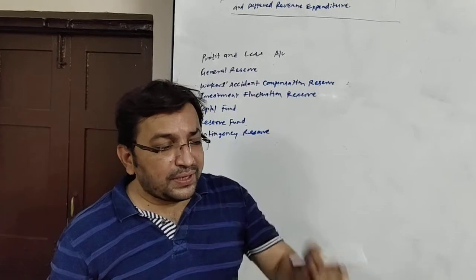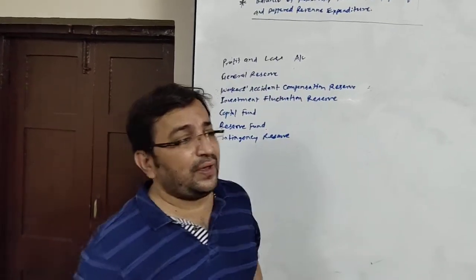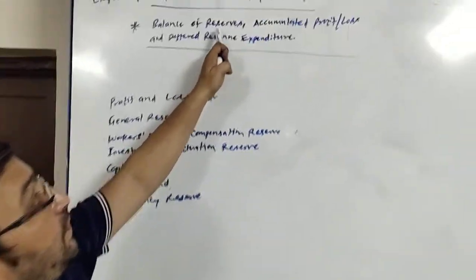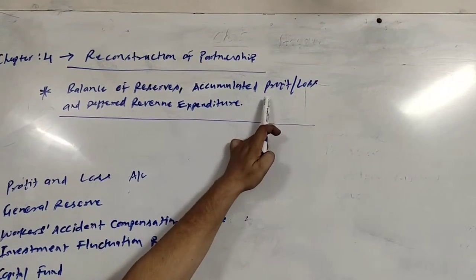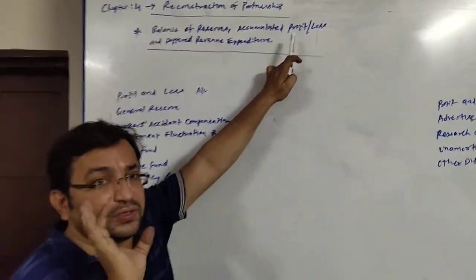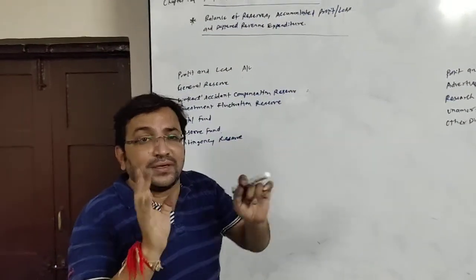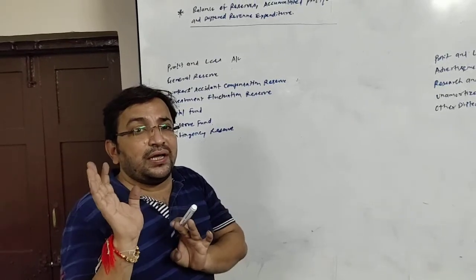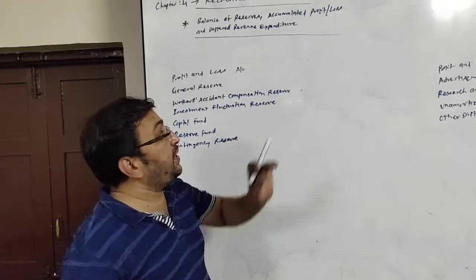A new issue at the time of reconstruction of partnership, that is, any kind of change in partnership, if there exists any balance of reserves or accumulated profit or loss, the profit which is accumulated but not distributed, which is already earned, or loss is made but not distributed.